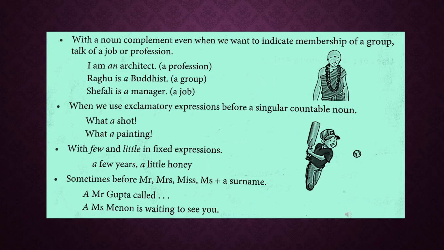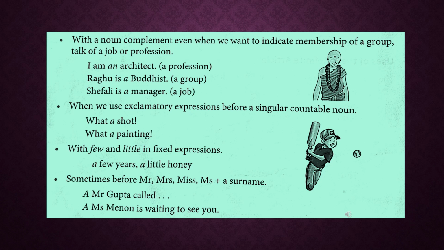With a noun complement, even when we want to indicate membership of a group, talk of a job or profession. We can use an article before a noun complement which indicates membership of a group, talk of a job or a profession. Examples: I'm an architect, Raghu is a Buddhist, Shefali is a manager. When we use exclamatory expressions before a singular countable noun. Example: what a shot, what a painting.